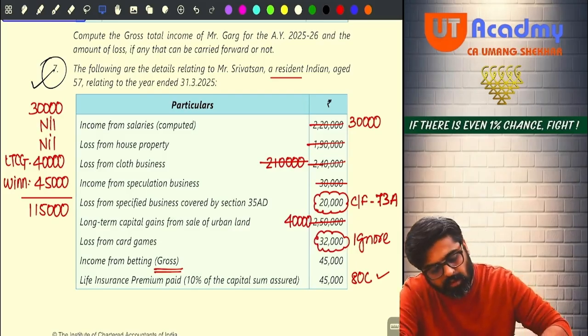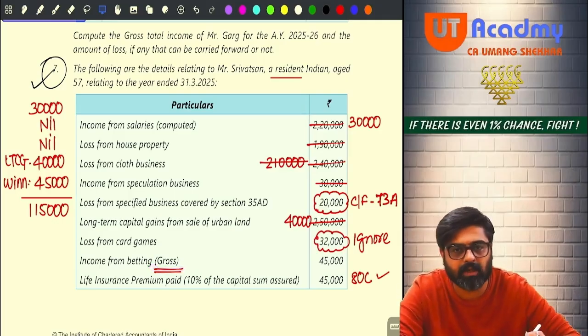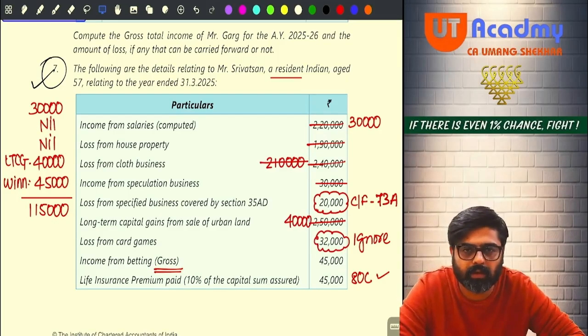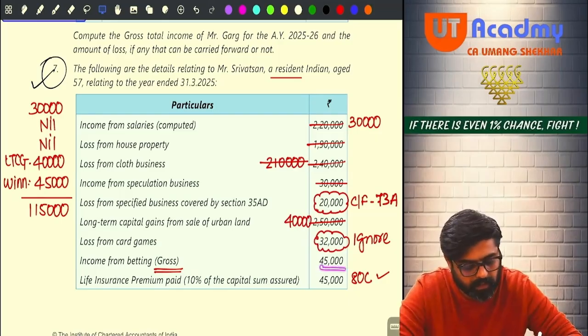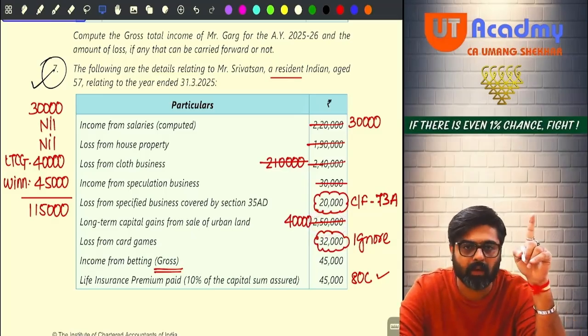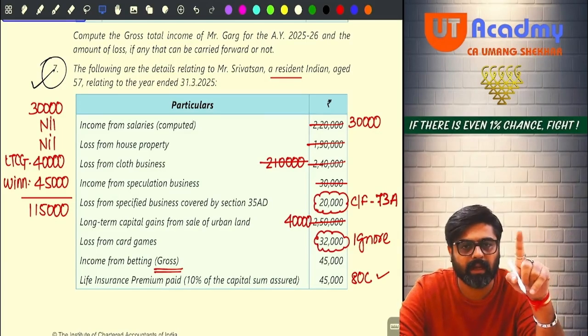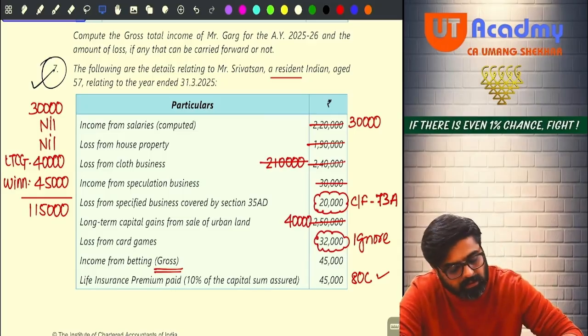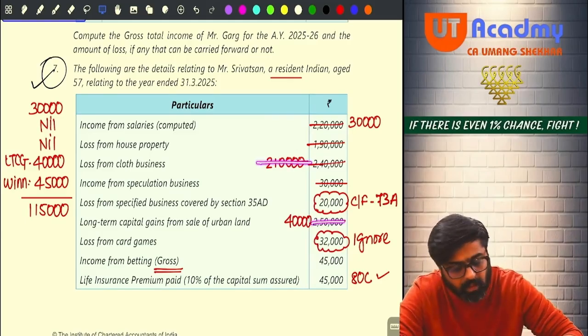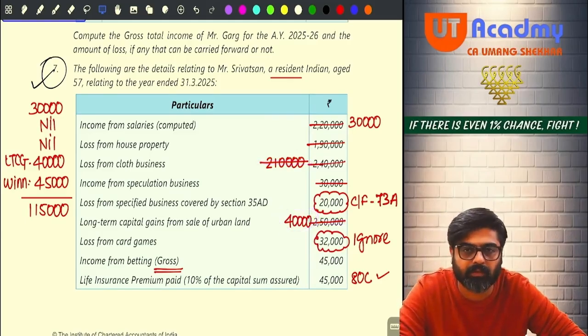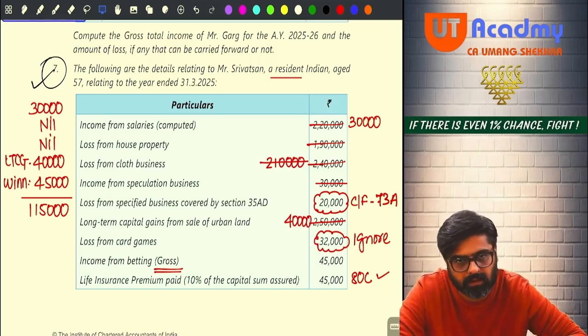Now income from betting, this is my winnings income. This will be my taxable income under the head IFOS. Yes or no? So 45,000 will be my IFOS and capital gain is 2,50,000. Now I have a business loss of 2,10,000. That 2,10,000 can be set off against any head except salary. Can it be set off against long term capital gain? Yes. So against 2,50,000 I will set off this 2,10,000 loss and I will get 40,000 rupees of long term capital gain. Now all the incomes are done, all the heads are done.